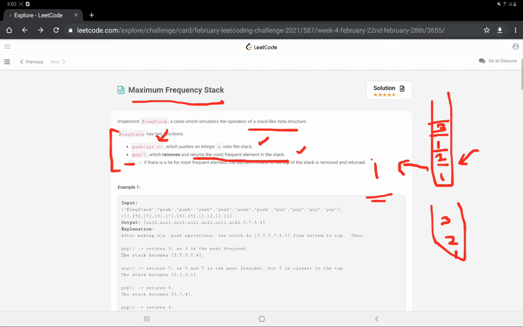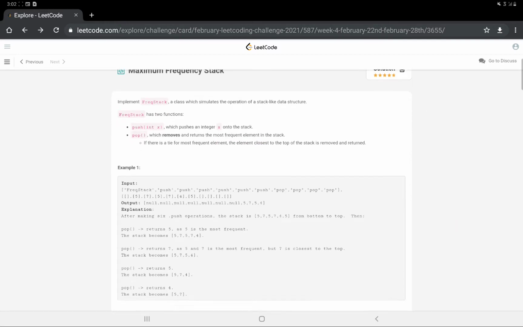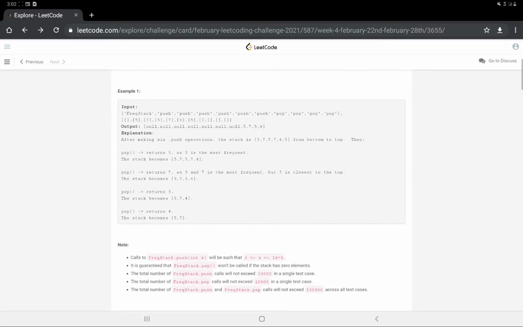So if there is a tie, then we have to remove the element that is nearest to the top. So this is the question that is given to us. All right, and these are some examples that are given.